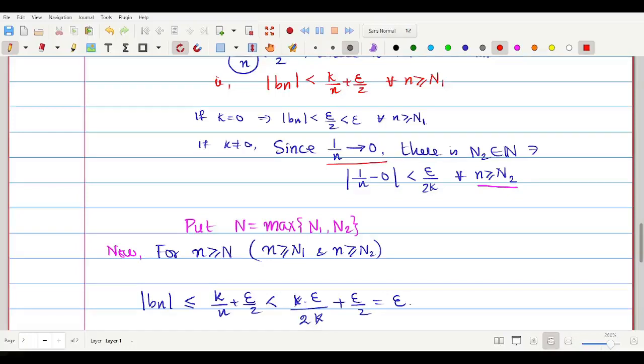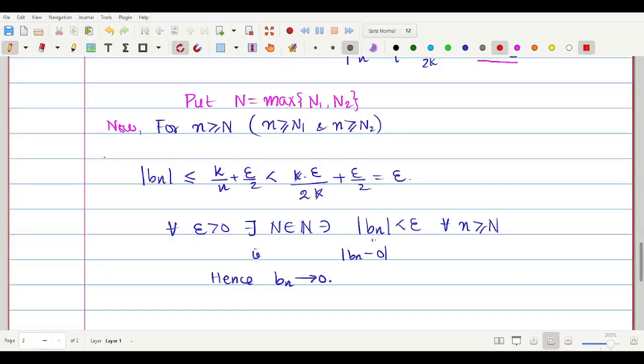அப்போ அதை யூஸ் பண்ணி n2 னு ஒரு இன்டிஜர் கண்டுபிடிச்சிருக்கேன், ஒரு ஸ்டேஜ் such that modulus of 1 by n is less than epsilon divided by 2k னு adjust பண்ணிக்கிட்டேன். Therefore, modulus of bn, when n is the maximum of n1 and n2, whenever n is greater than or equal to capital N ஆக இருக்கும்போது, this mod bn is less than or equal to k by n plus epsilon by 2. இந்த k by n க்கு பதிலா epsilon divided by 2k அப்படினு போட்டுக்கலாம். அப்ப இந்த k யும் இந்த k கேன்சல் ஆயிரும். So epsilon by 2 plus epsilon by 2 is equal to epsilon.